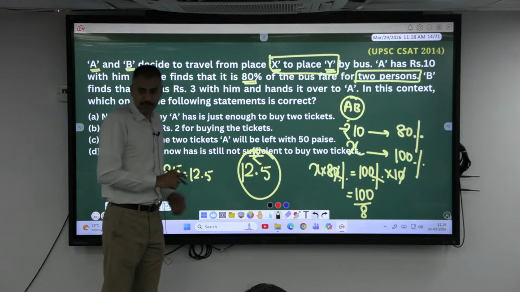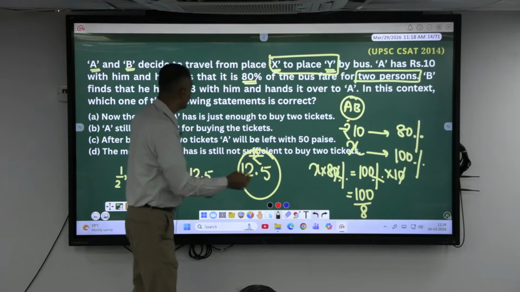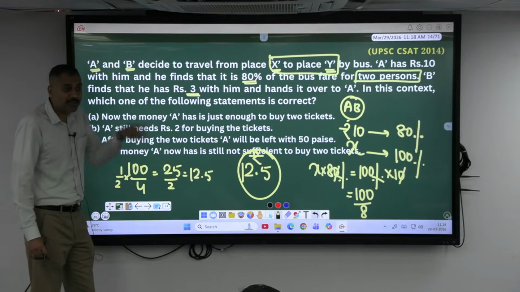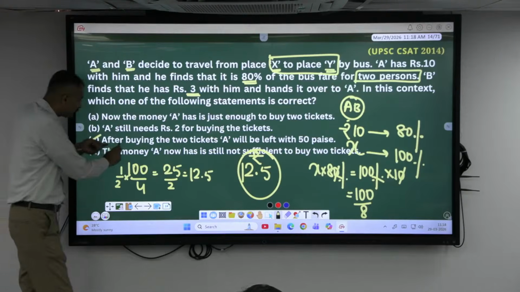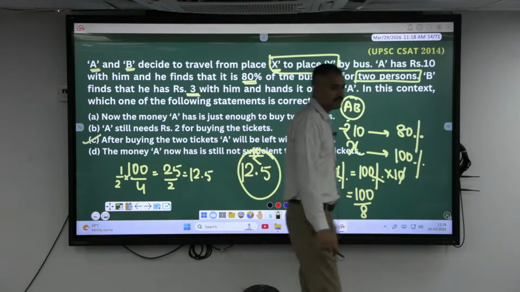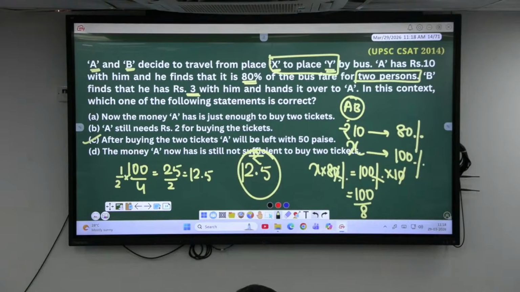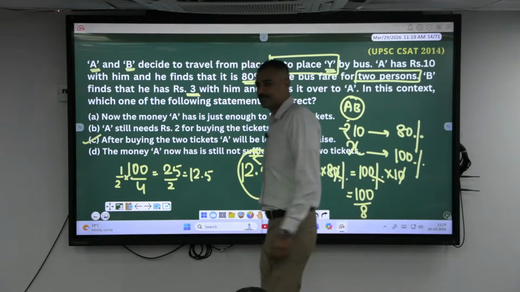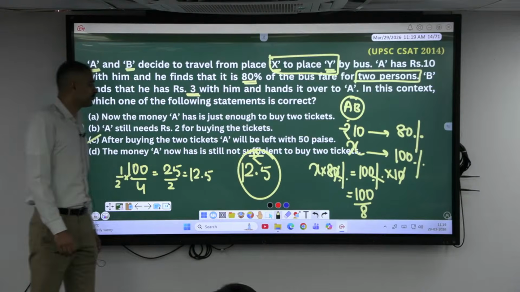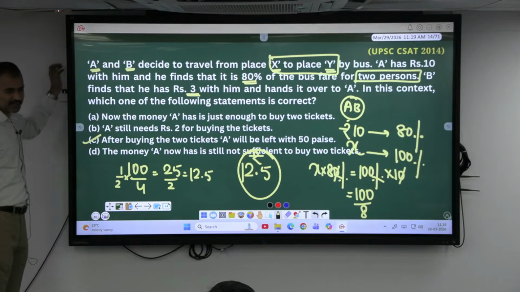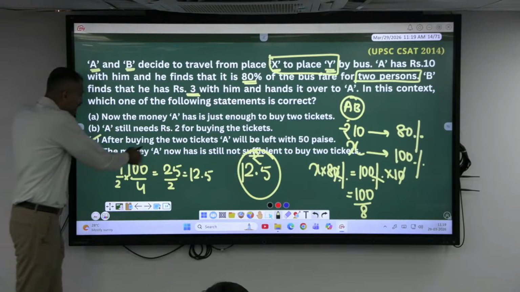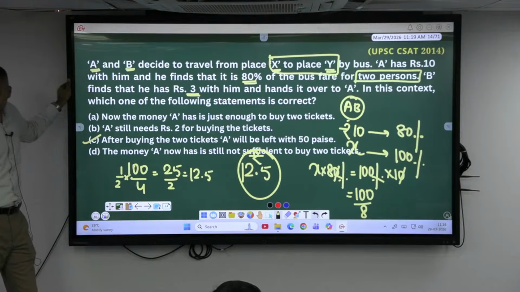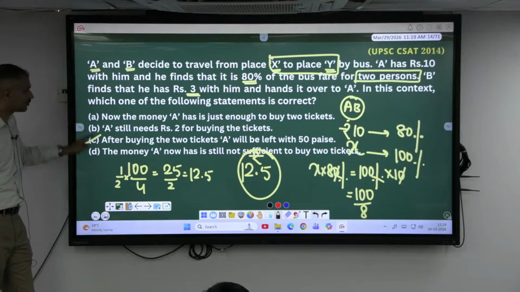Okay, now what did he do? The B took how much money? 3 rupee. Okay, he took 3 rupee and gave it to A. Is it sufficient? More than sufficient. How much more? 50 paisa more. After buying the tickets, A will be left with it or B will be left with it? A will be, because B gave the money to A. UPSC eliminates all the ambiguity here. If I had given it, after buying the tickets, B would be left with 50 paisa, which is not an appropriate one. So none of this would also have been an option.